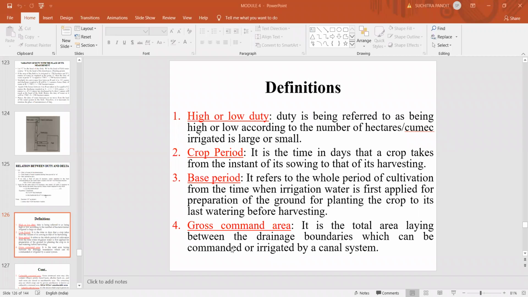The total area lying between the drainage boundaries which can be commanded or irrigated by a canal system is called the gross commanded area. It is also abbreviated as GCA. So GCA is nothing but the gross commanded area, the total area lying between the drainage boundaries.